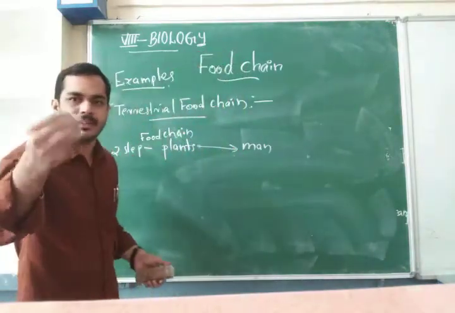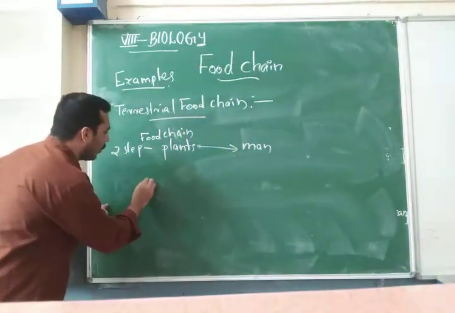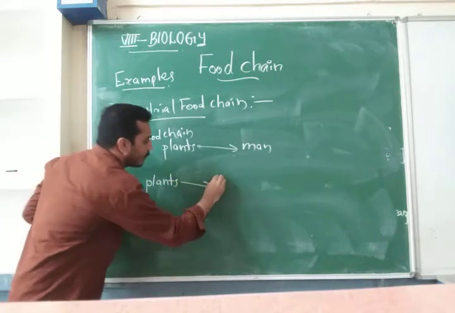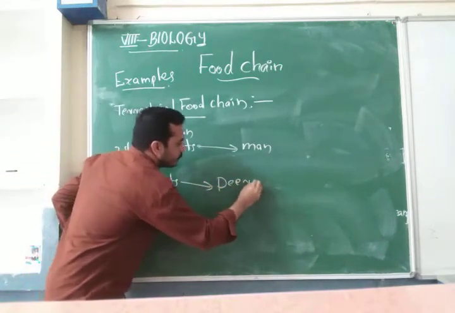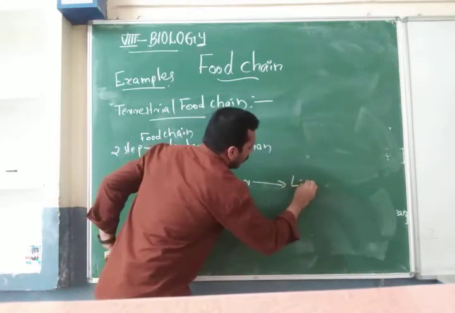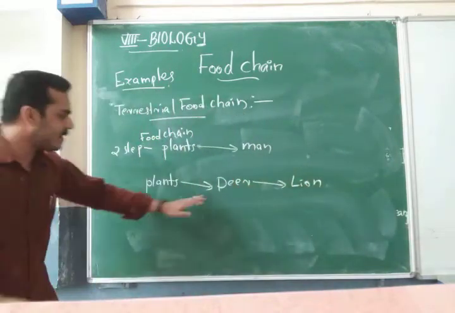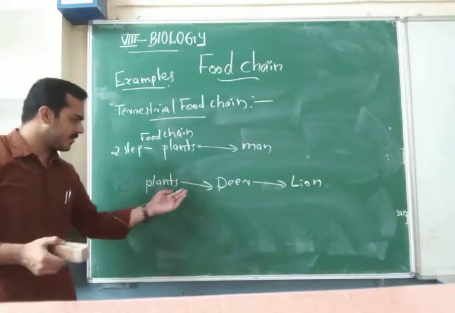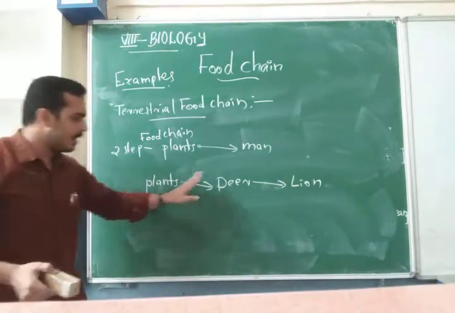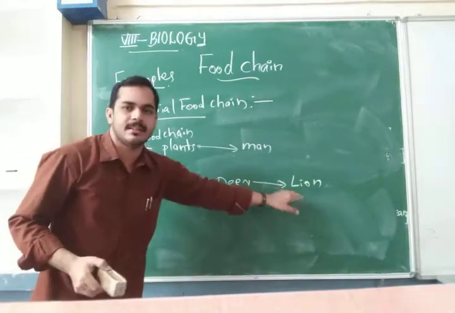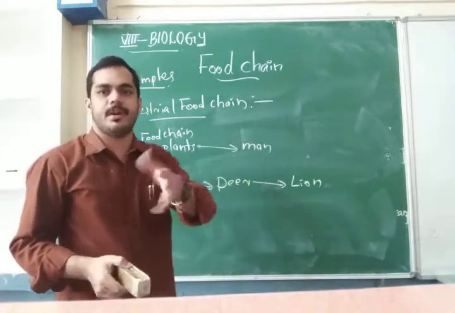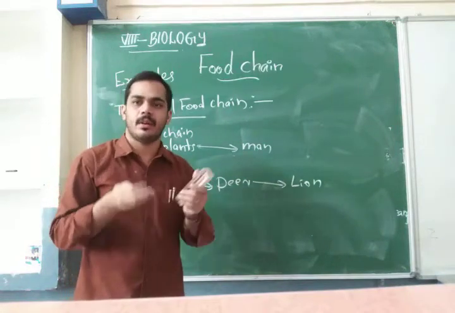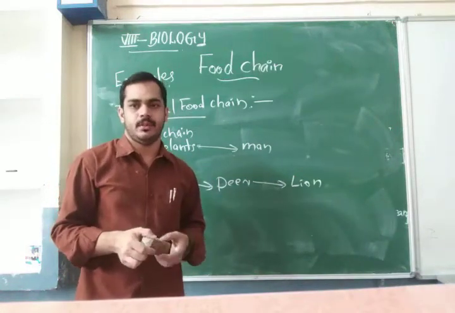And one more example, a three-step food chain, is plants, deer, and lion. It is the best example of the three-step food chain. The three steps mean the first step is the plants, the second step is the deer, and the third step is the lion. Like this, there are four-step and five-step food chains in our terrestrial food chain.